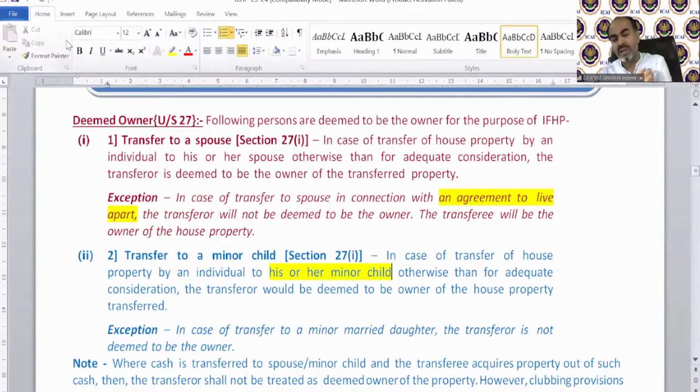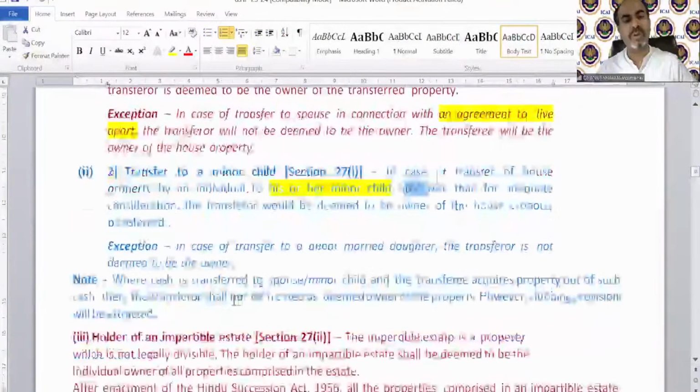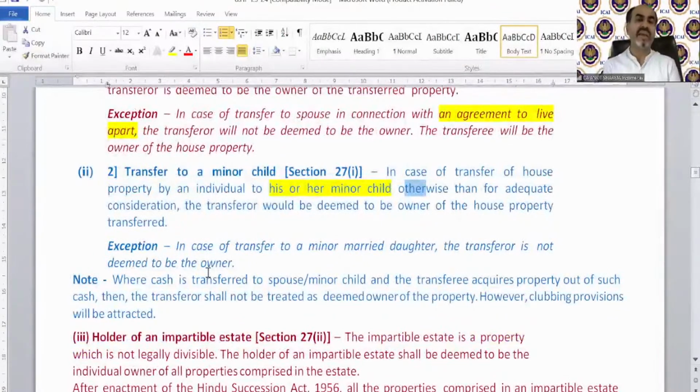But if he or she transfers their property to his or her minor child, then in that case, the person transferring the property will be treated as the deemed owner of that property. There is an exception also. Otherwise, without adequate consideration, the transferor would be deemed to be the owner of the house property. The exception says, in case of transfer to a minor married daughter, the transferor is not deemed to be the owner.